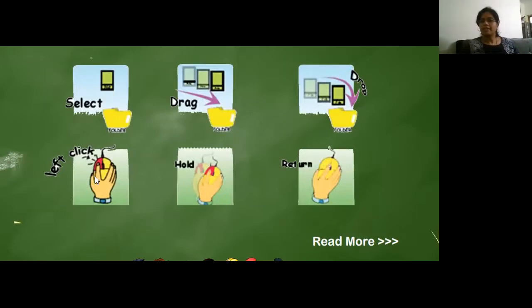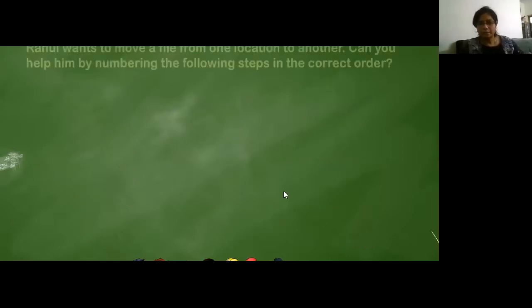How do we do it? For selecting, click the left click. See, the red button is for left. Do not leave it, just keep it pressed and drag your mouse to the new place and release it. So this will drop into the new folder. We will do it here.